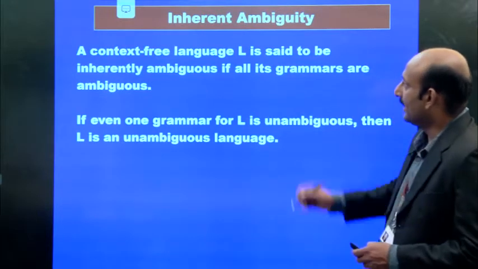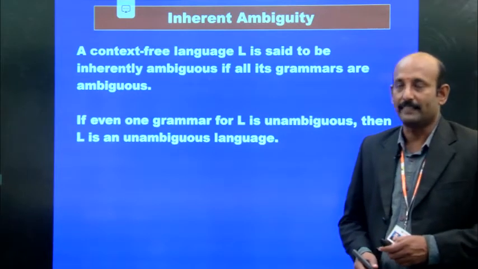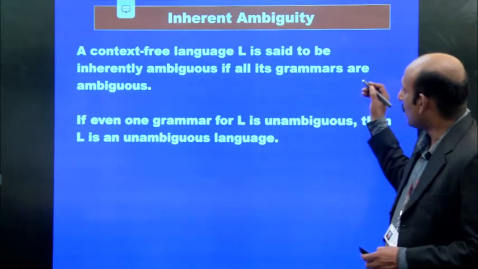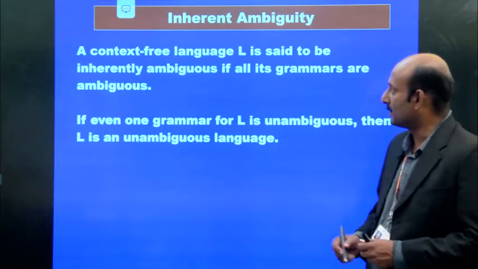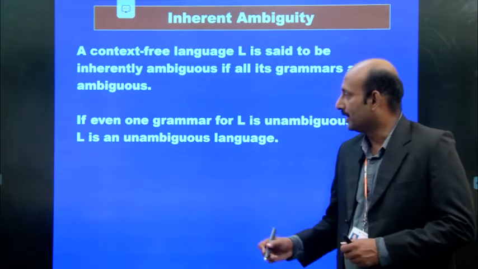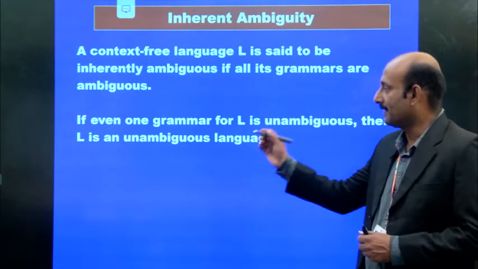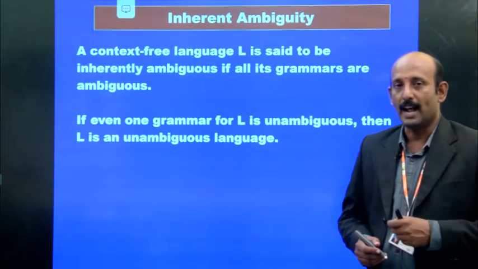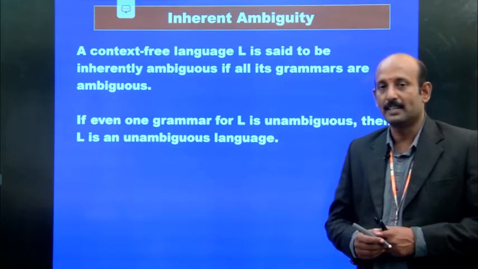Here, inherent ambiguity means the context-free language L is said to be inherently ambiguous if all the grammars for it are ambiguous. If all the grammars are ambiguous, then the language is said to be inherently ambiguous. Even if one grammar for the language L is unambiguous, then the language is an unambiguous language.